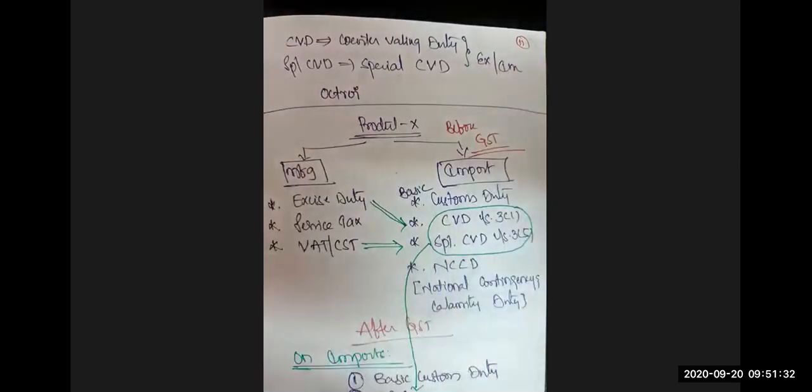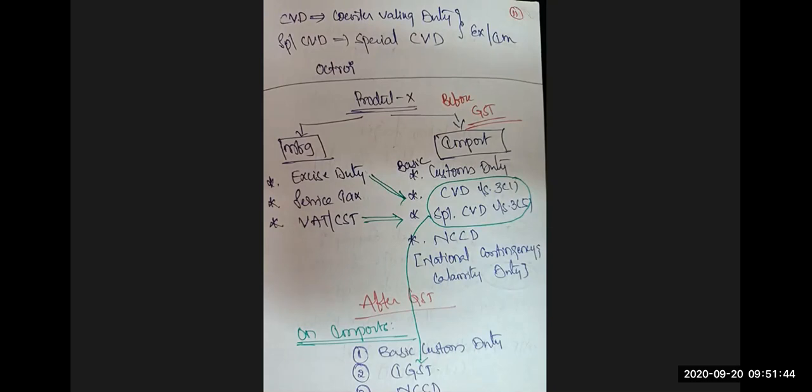Next, this is about the customs duty structure before GST and after GST. If you take the example, you need product X. You have two options. One, you can manufacture it directly on your own. Two, you can purchase it either from the same state or from other states of the same country, or you can import it from other countries. First, look at the manufacturing option. If you are engaged in manufacturing, you have to pay excise duty.